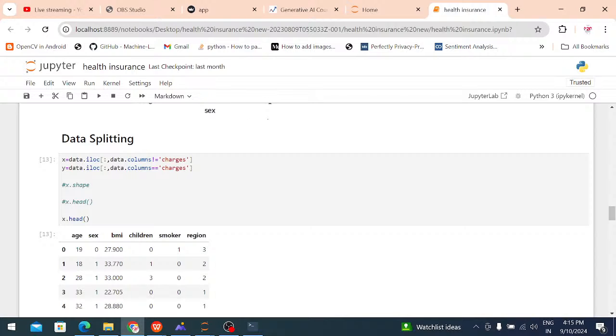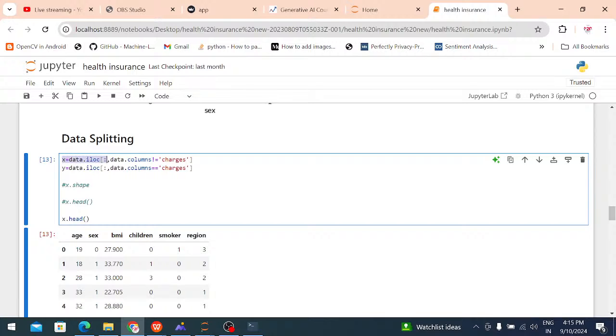In the data set, the last column is charges. Almost all the other columns are mentioned as the input, and the charges column is mentioned as my output. Why? Because x is my input, right?